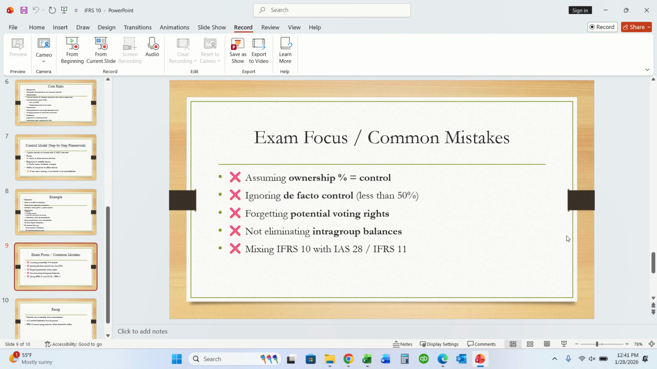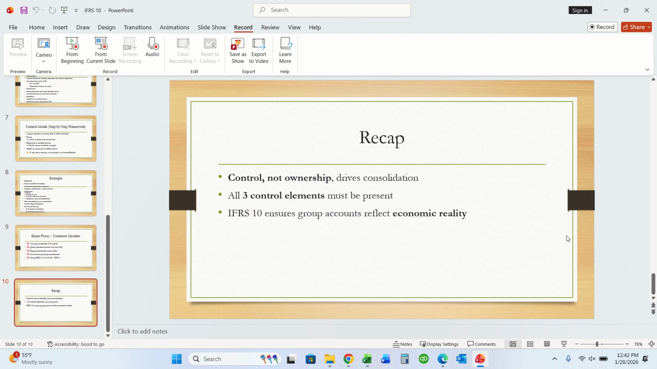Common mistakes. For example, assuming ownership percentage is equal to control, no. Ignoring de facto control, that is less than 50%. Control should be above 50%. Forgetting potential voting rights, not eliminating intragroup balances, mixing IFRS 10 with IAS 28 or IFRS 11.